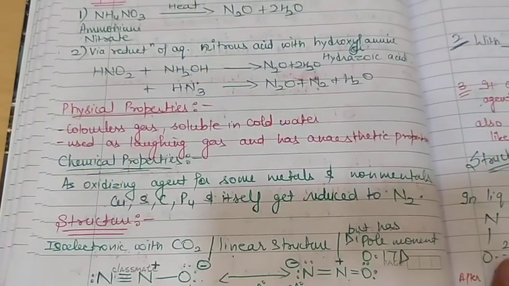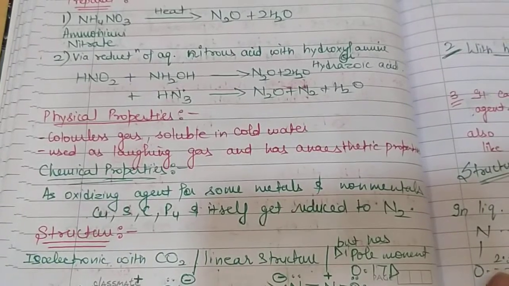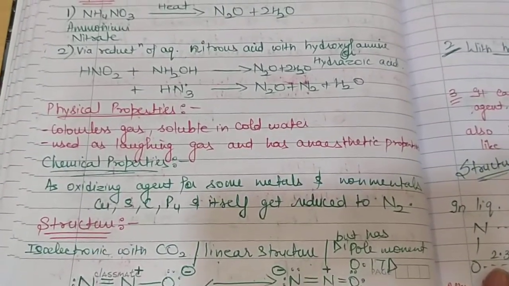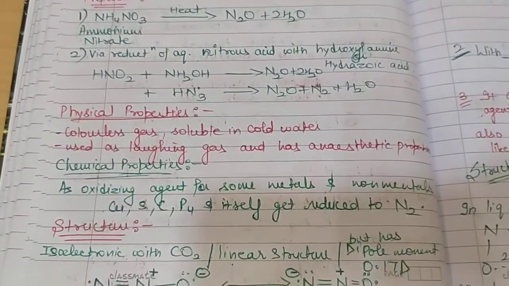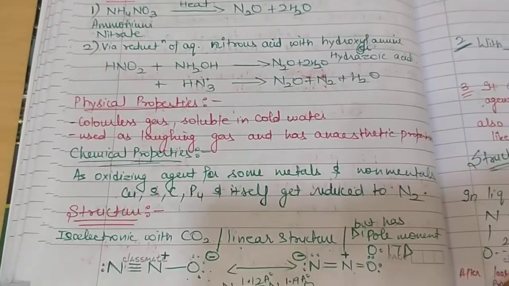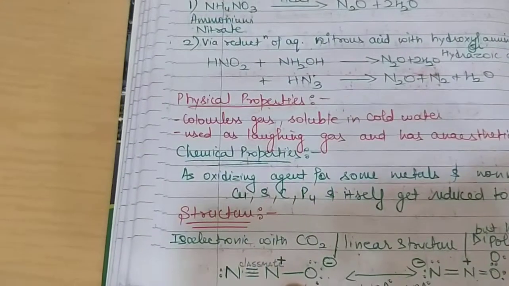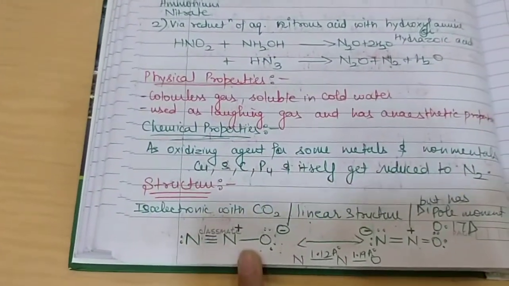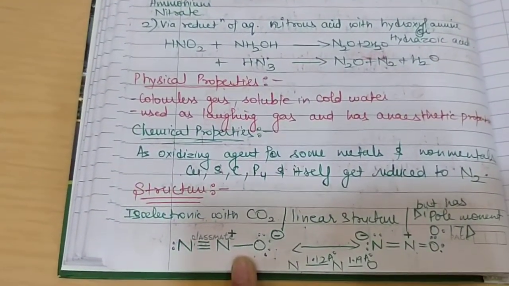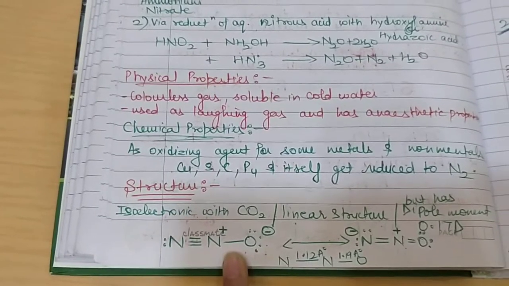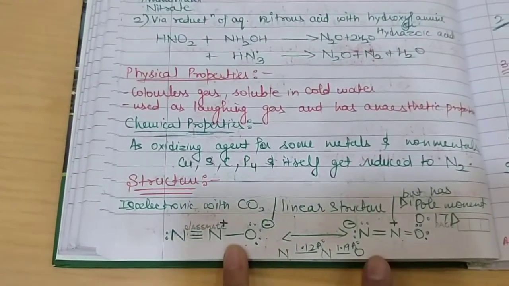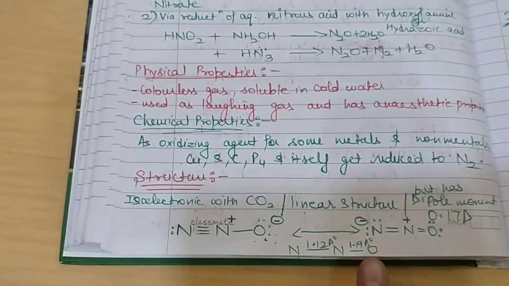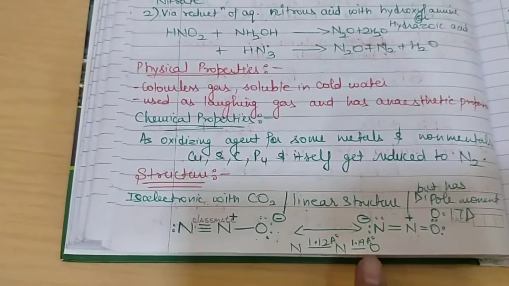It can be used as an oxidizing agent for some metals and non-metals such as copper, sulfur, carbon, P4, and it itself gets reduced to nitrogen. Its structure is isoelectronic with carbon dioxide. It has a linear structure, but unlike carbon dioxide, it has a dipole moment due to the difference in electronegativity of nitrogen and oxygen.